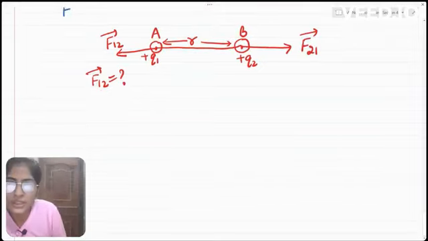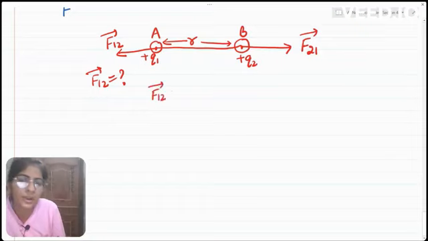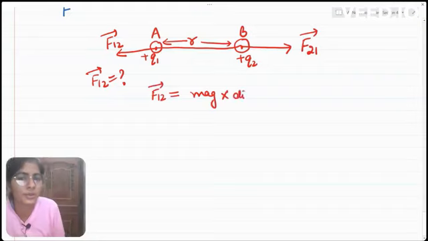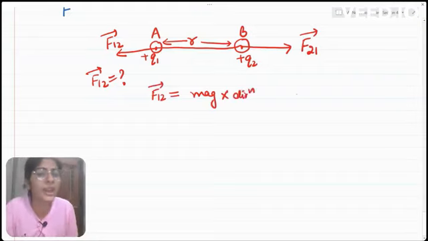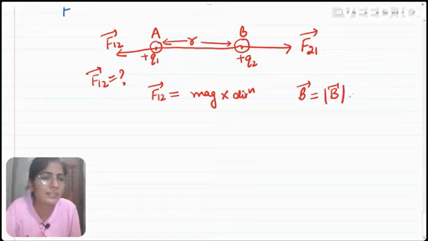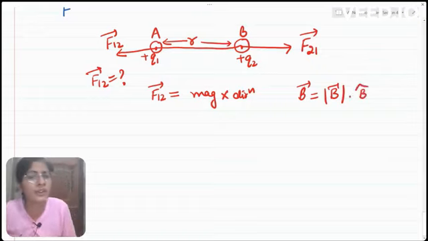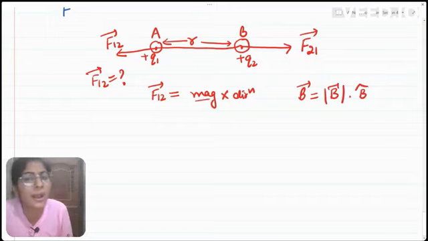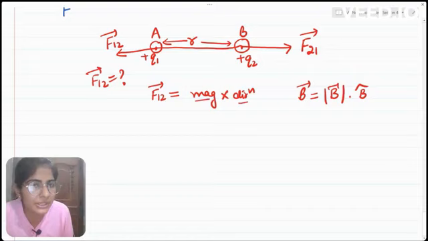Now, we need to write the force in vector form. This force F12 vector is written like this: magnitude into direction. Why? Because whenever we have to write a vector, let us say we are having a vector B, first of all, we need to write down the magnitude of B, and we will be multiplying it with its direction B cap. Then we can write full vector B. Similarly, to write down F12, first of all, we will be writing magnitude of F12, then its direction.